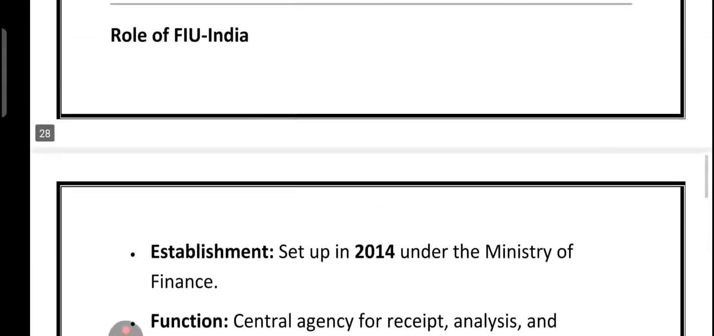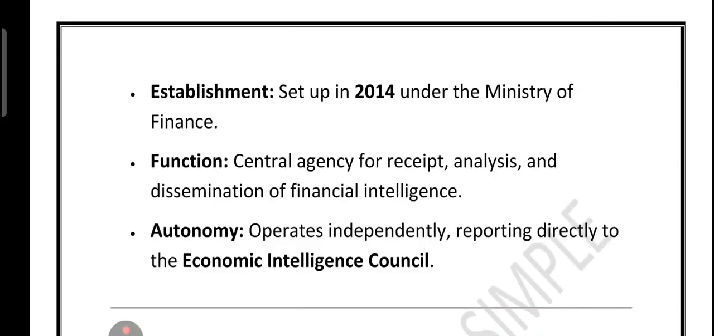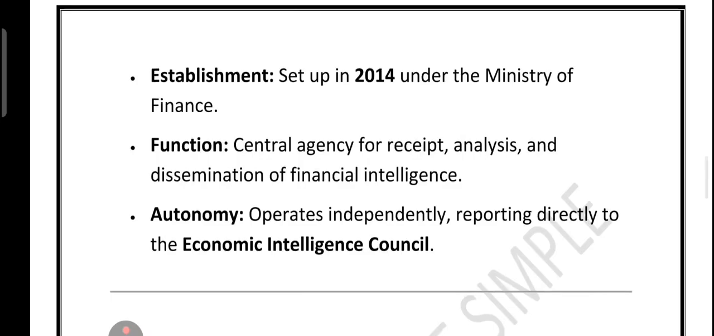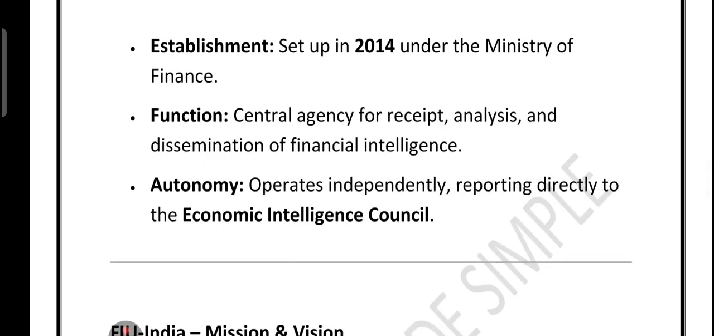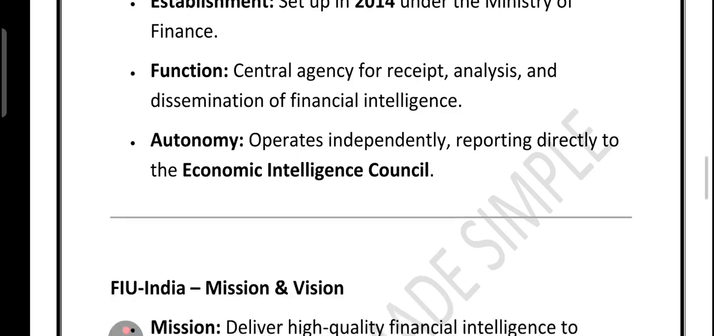Now, if we talk about FIU-India, it was set up in the year 2014 by the Ministry of Finance. What is the function of it? The function is to act like a central agency for receipt, analysis and dissemination of financial intelligence. And it operates independently, reporting directly to the Economic Intelligence Council.